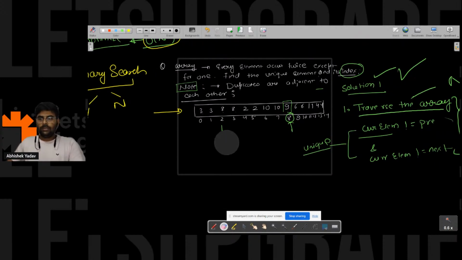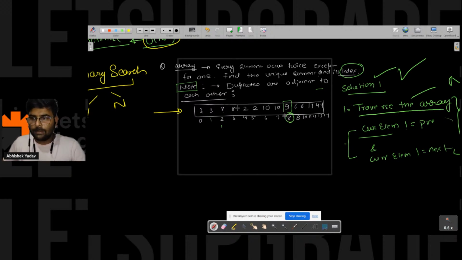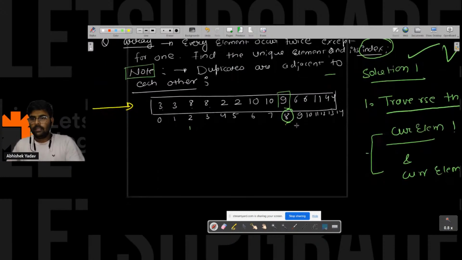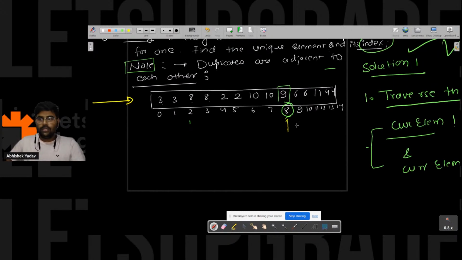So let's try to observe something, right? You are having the unique element here, you are able to get the unique element here. So this is a unique element you are getting here, right? After that, apart from the unique element, are you guys able to observe anything? Anyone?